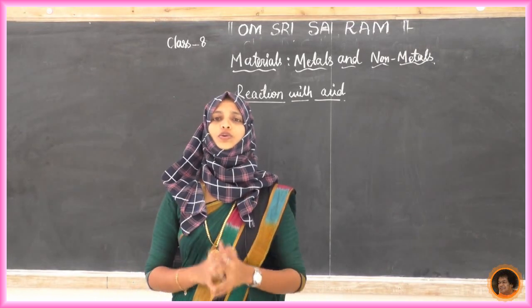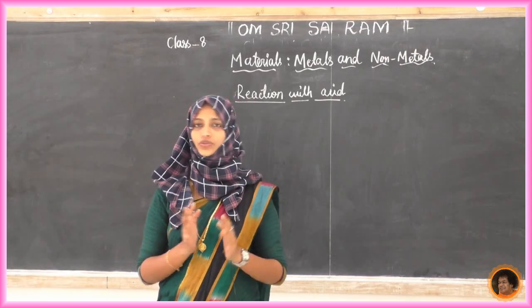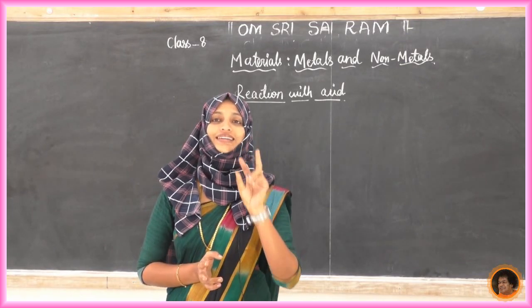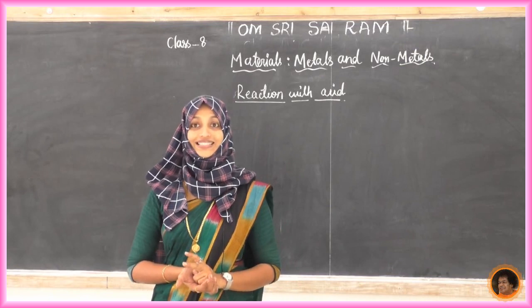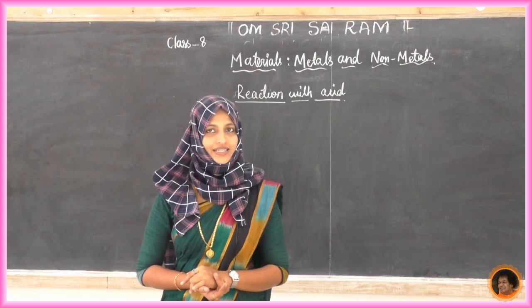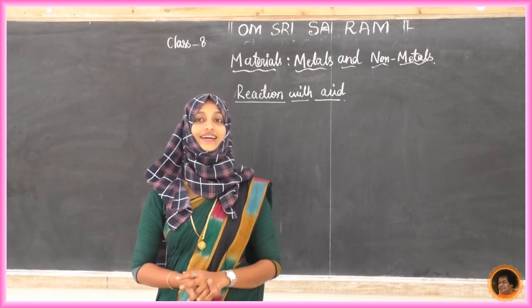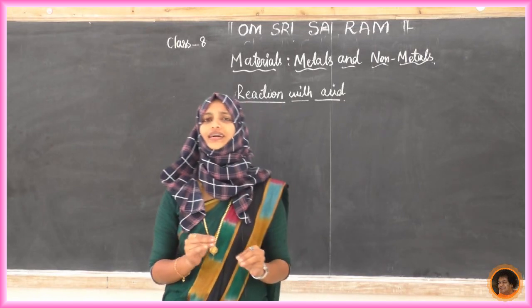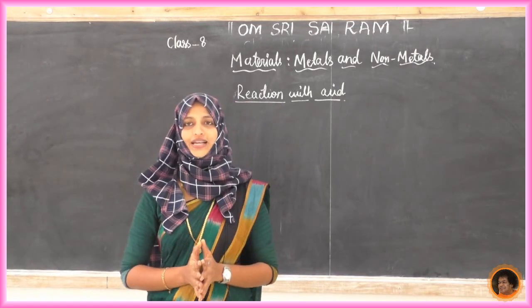A small amount of acid solution will be added. Mainly we are preparing dilute hydrochloric acid, HCl, and dilute sulfuric acid. We are not using any concentrated acid or nitric acid here, only the simple acids, dilute hydrochloric acid and dilute sulfuric acid.